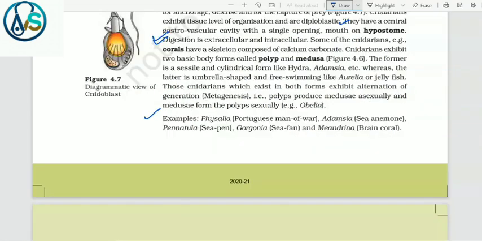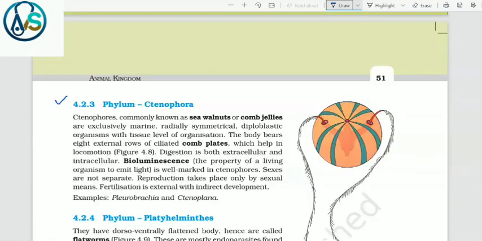Example, Obelia. Examples of Cnidaria: Physalia, Portuguese man of war; Adamsia, that is sea anemone; and Pennatula, that is sea pen; Gorgonia, that is sea fan; and Meandrina, brain coral.